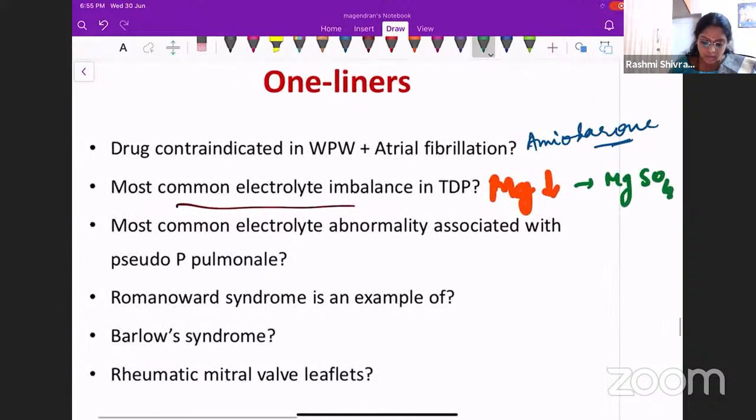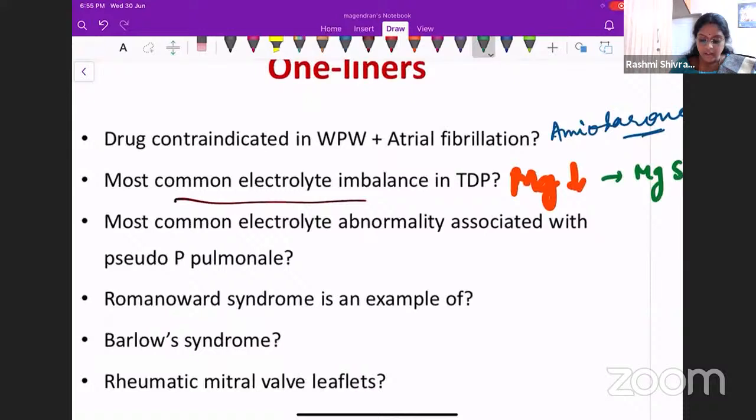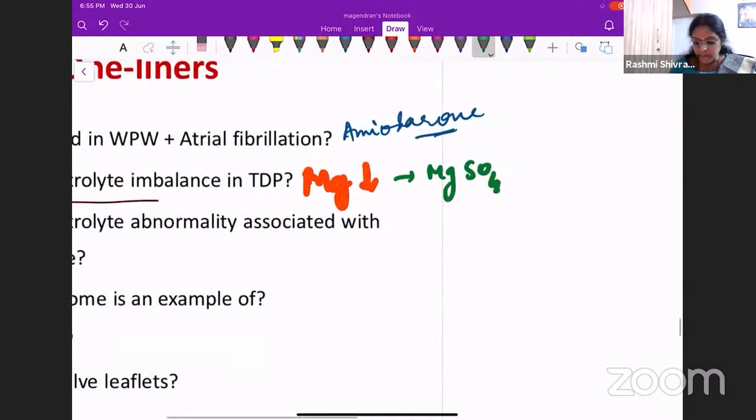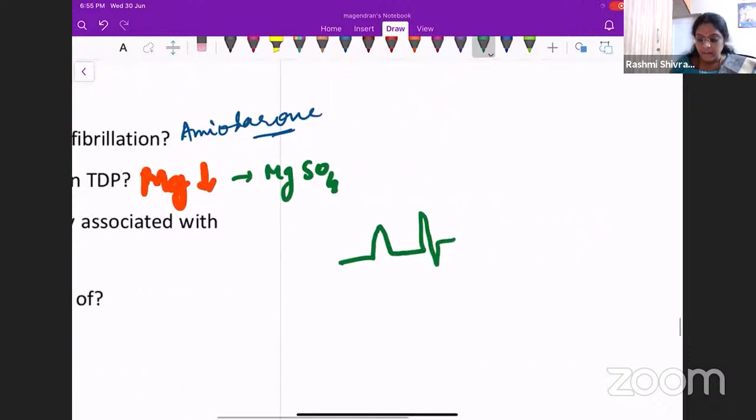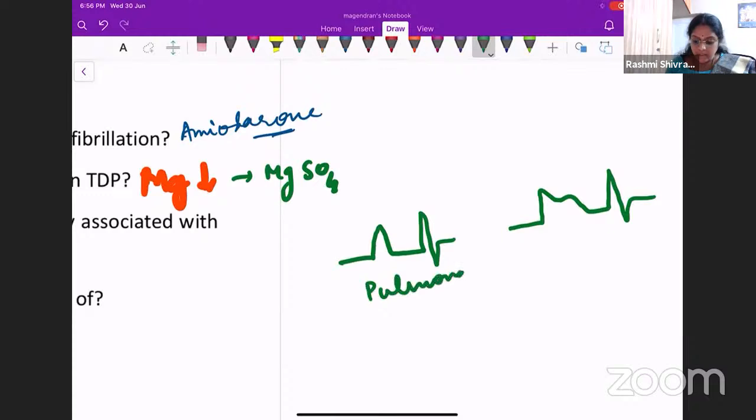Okay. Next, what is the most common electrolyte abnormality associated with pseudo P pulmonale? What do you mean by pseudo P pulmonale basically? So what is P pulmonale? P pulmonale is when the P waves are taller. We have seen two abnormalities of P wave. One is the bifid P wave, which is the P mitral, and the other one is the P pulmonale.